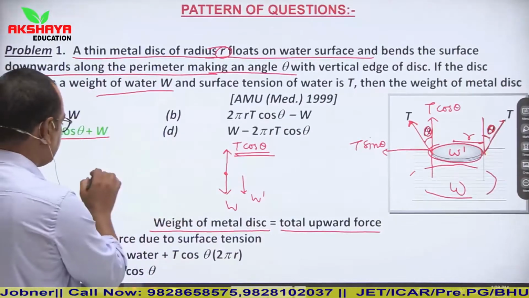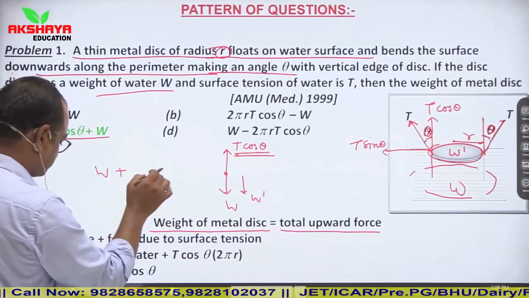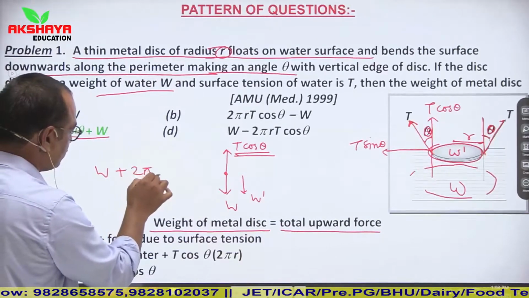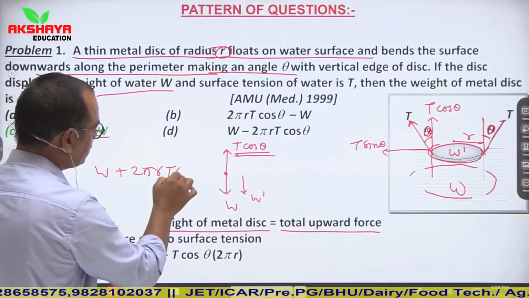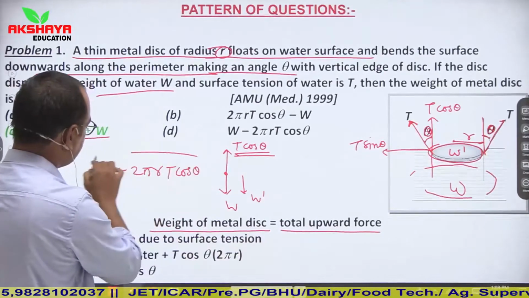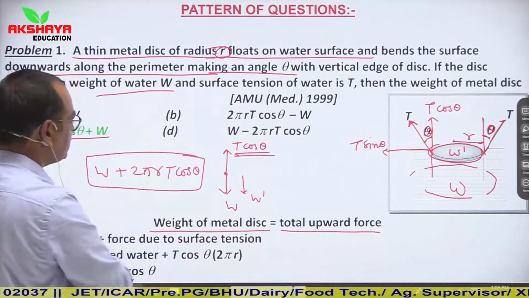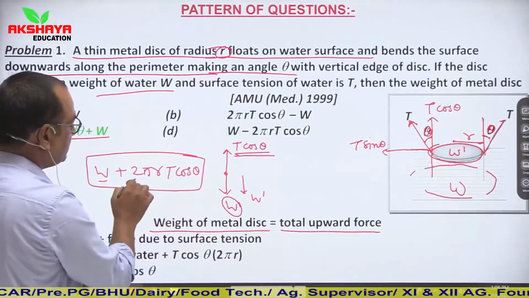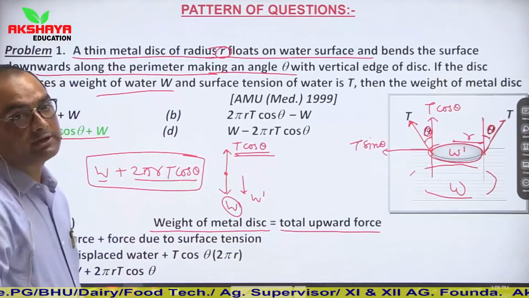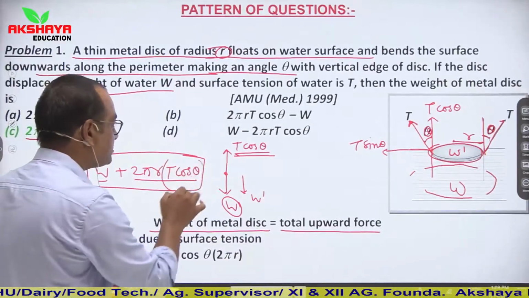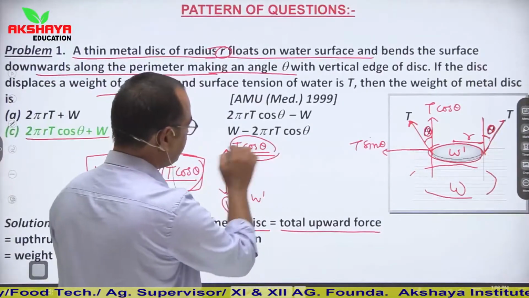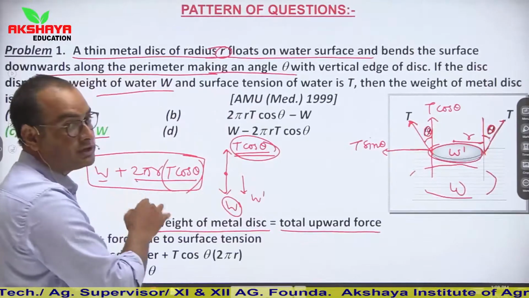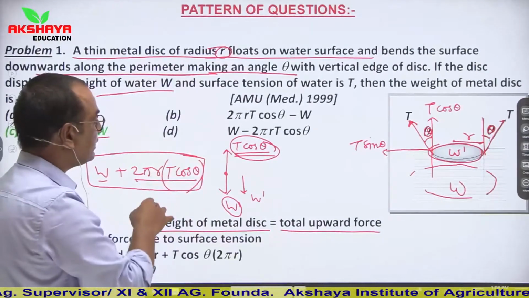Let us say total it is W plus 2 pi r into T cos theta. So this is the net force. W is weight of water and this is due to surface tension. This T cos theta is vertical component of surface tension and this is length, the length which is in contact.